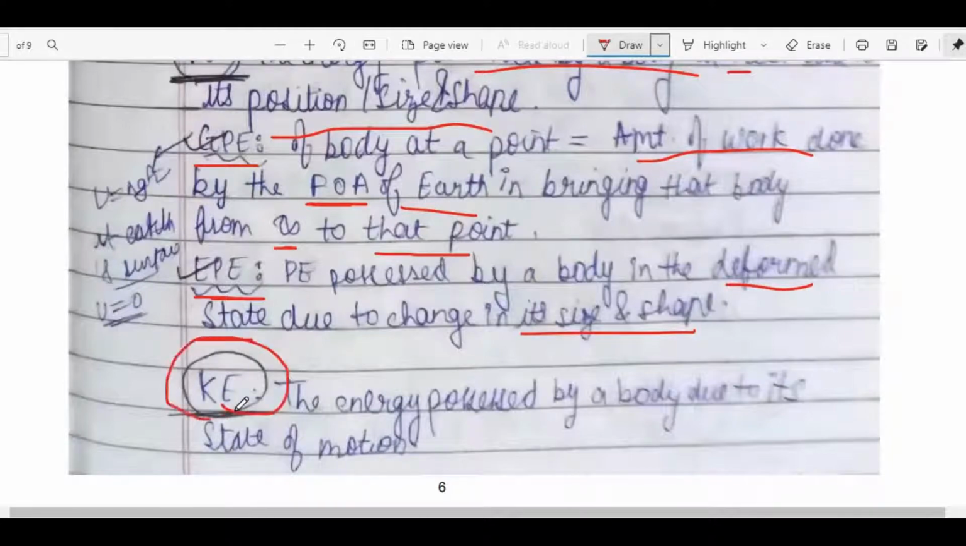Let's learn about kinetic energy now. The energy possessed by a body due to its state of motion.